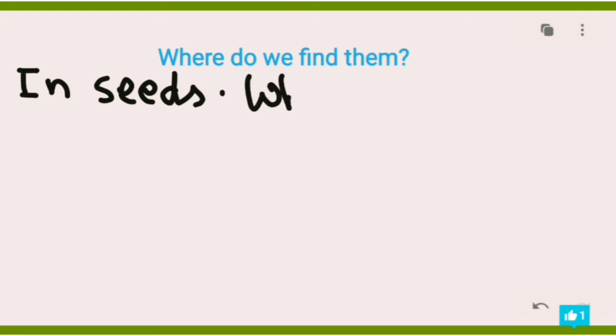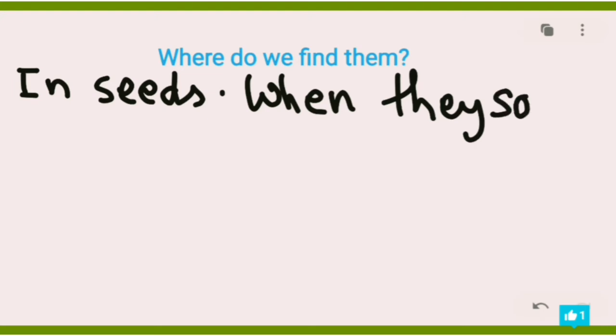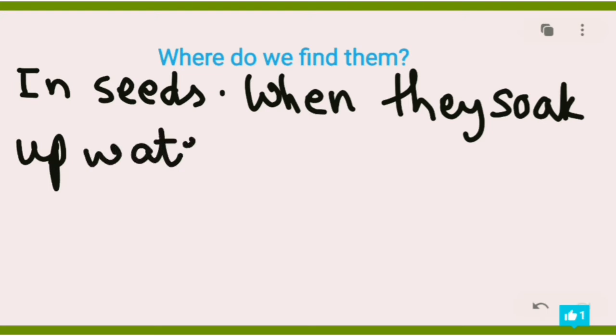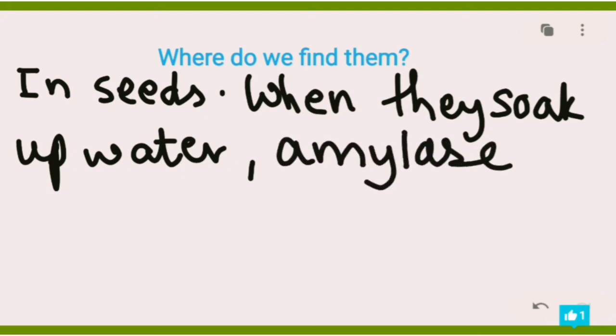So when they soak up water, we all know that seeds also contain stores of food for themselves. When they soak up the water, they have an enzyme inside them already called amylase. If you recall, amylase is the one that digests starch into simple sugar like maltose, or even simpler, glucose.